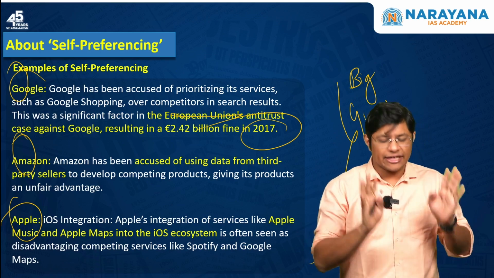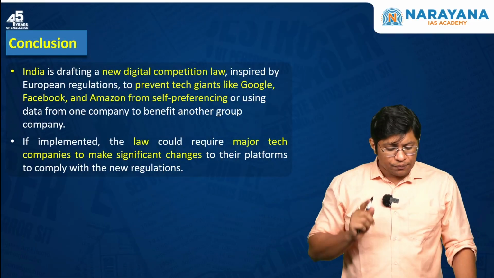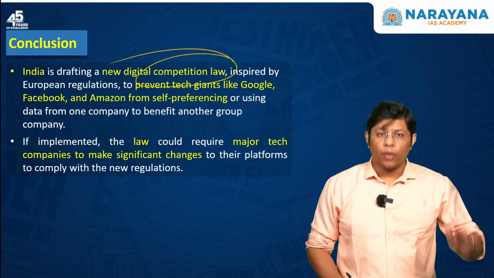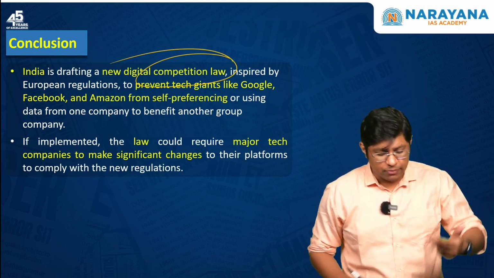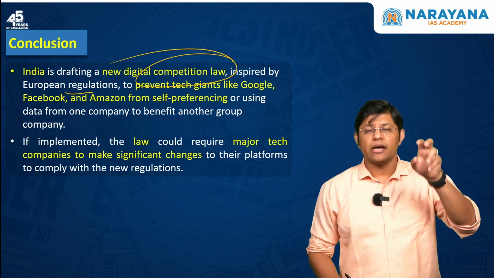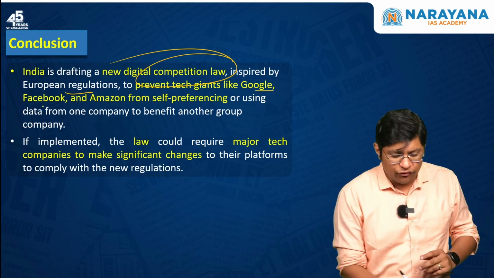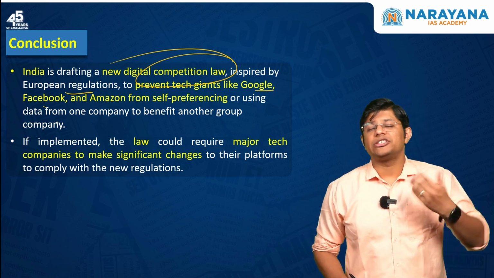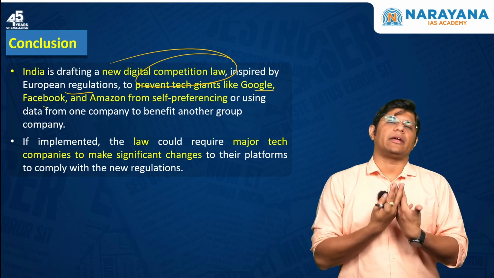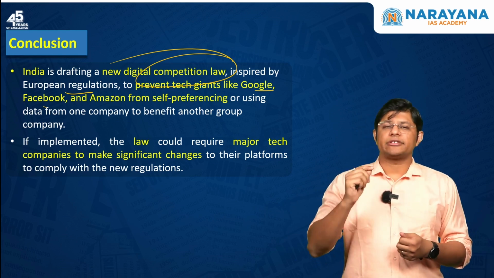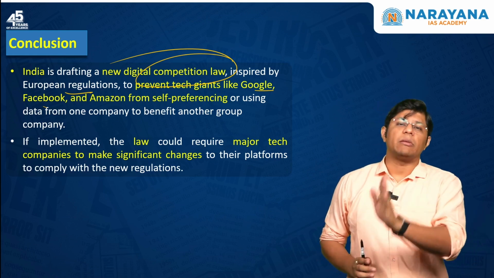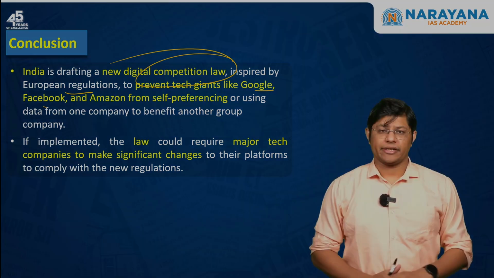So this is self-preferencing. Now, India is drafting a new digital competition law, and this law will be influenced by the European regulation. Once this law comes into practice, the big companies like Google, Facebook and Amazon will have to change their tactics, which is actually good for the competition in the country. So in this article, it was important for you to understand about self-preferencing and about the Competition Commission of India. I hope you understood the article.